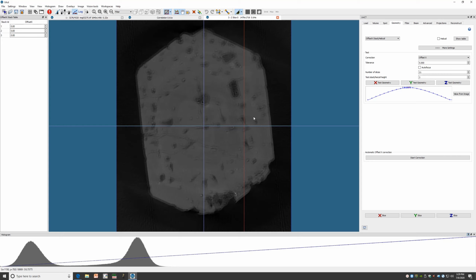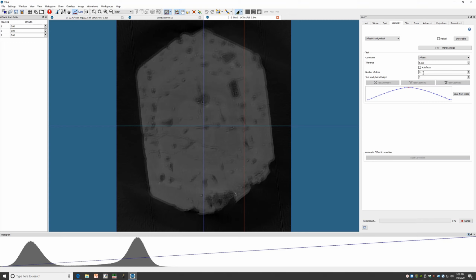Now this doesn't look like it's the actual realistic sample, it looks like an artifact. In fact, this is the offset x artifact that we're correcting for now. We're going to let the computer run an automatic correction for this artifact as well. To do that, we move up here to the test box, make sure that offset x is the chosen correction, and click Test Geometry.